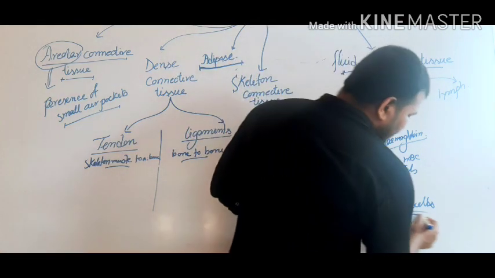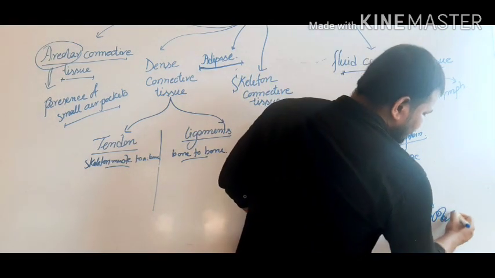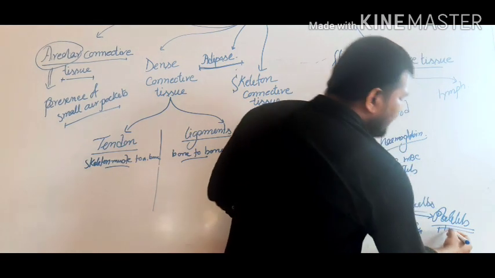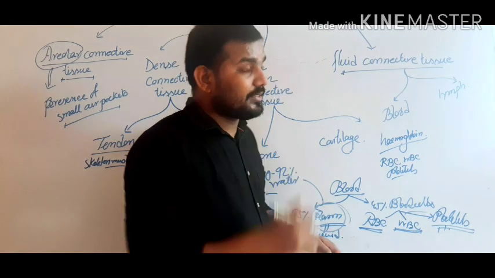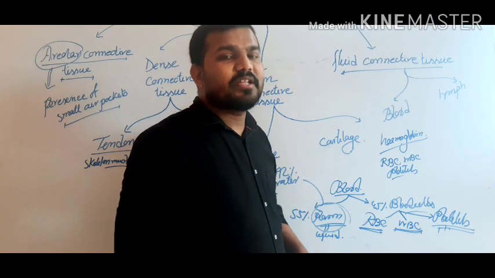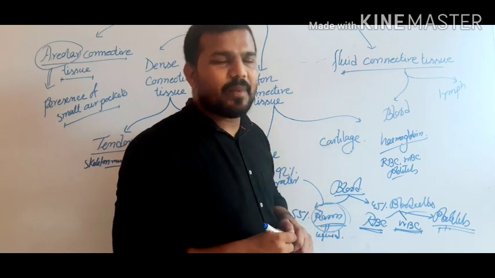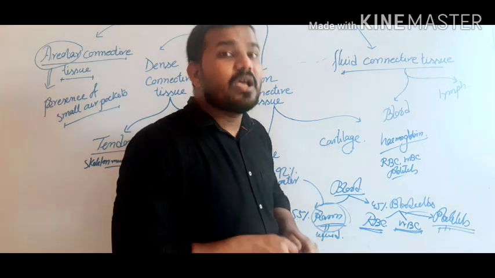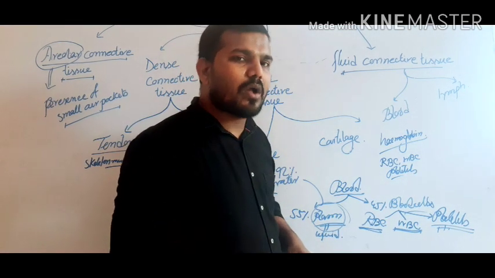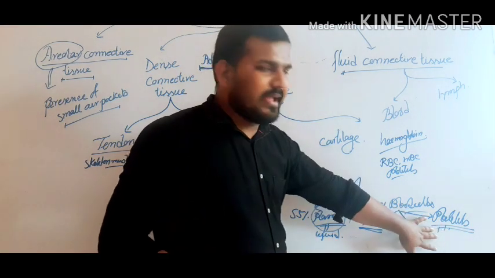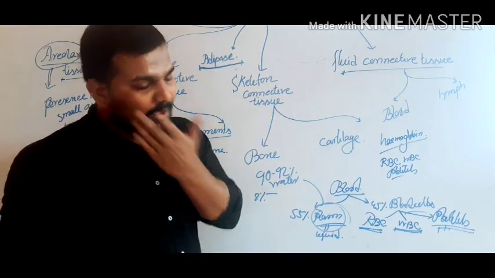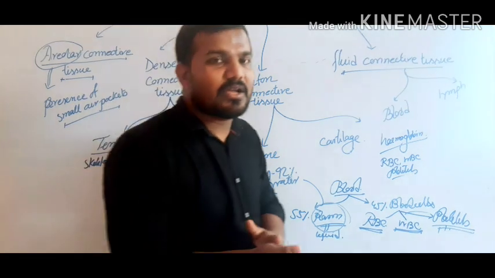And the third one is platelets. These have the power of coagulation. They help in the coagulating of blood. It means if we cut any part of the body, then blood will be discharged, but within a few minutes we can observe that the blood will clot due to the platelets. These are the connective tissues. Hope you understand. If you have any problem, you can mention it in the comment section.